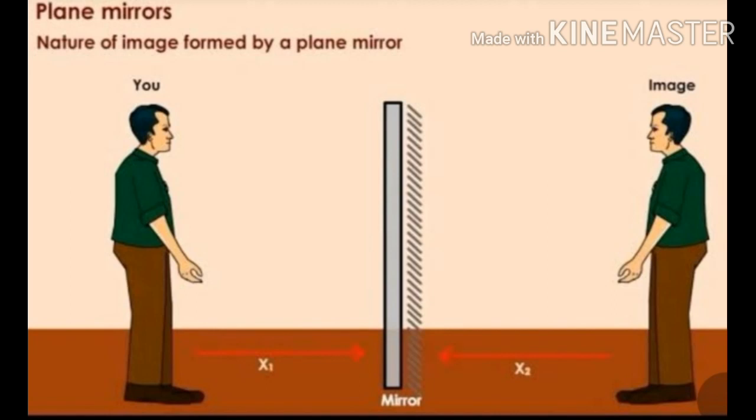Then one more property we can define is that the distance between object and mirror is equal to the distance between image and mirror. These are the basic characteristics of the image formed by a plane mirror.